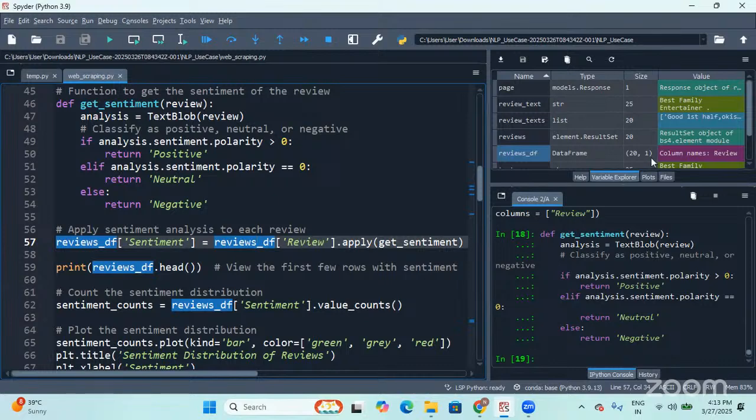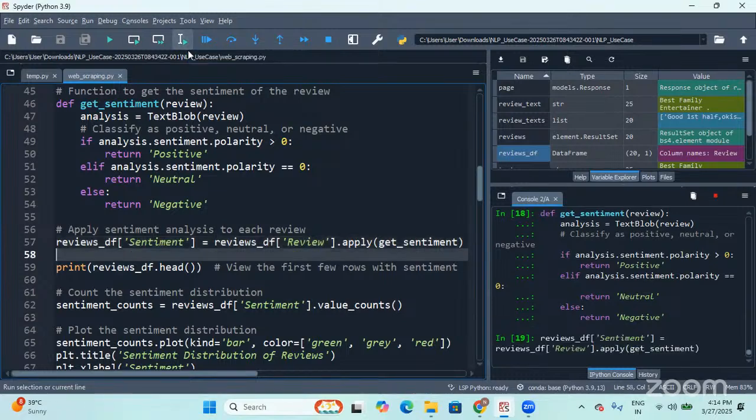How many columns do I have now? Only one column, it is review. So that means we are going to pass the data into this function, and this function will return output for each and every review, right? So that is captured in a new column, sentiment. A new column is created with the name sentiment in the same data frame, and the sentiment of each and every review is being captured.